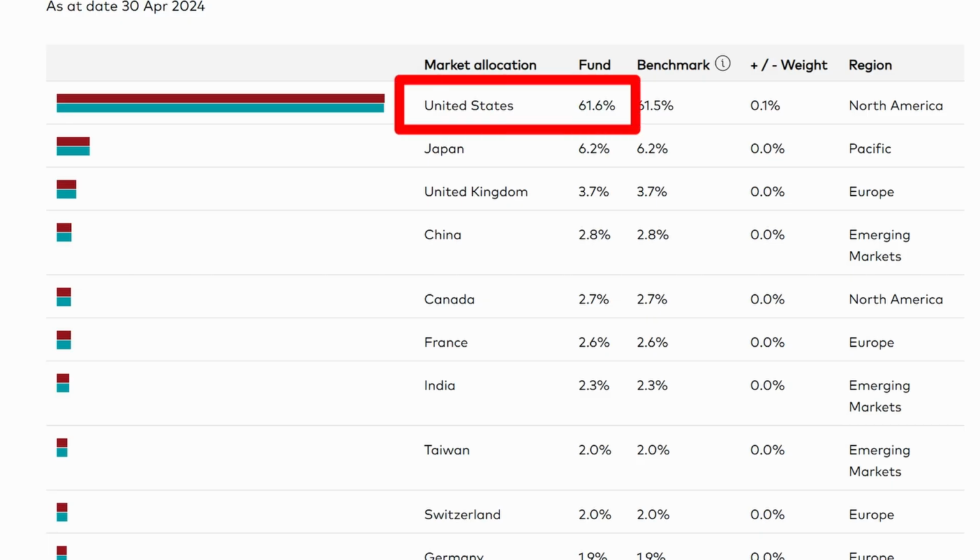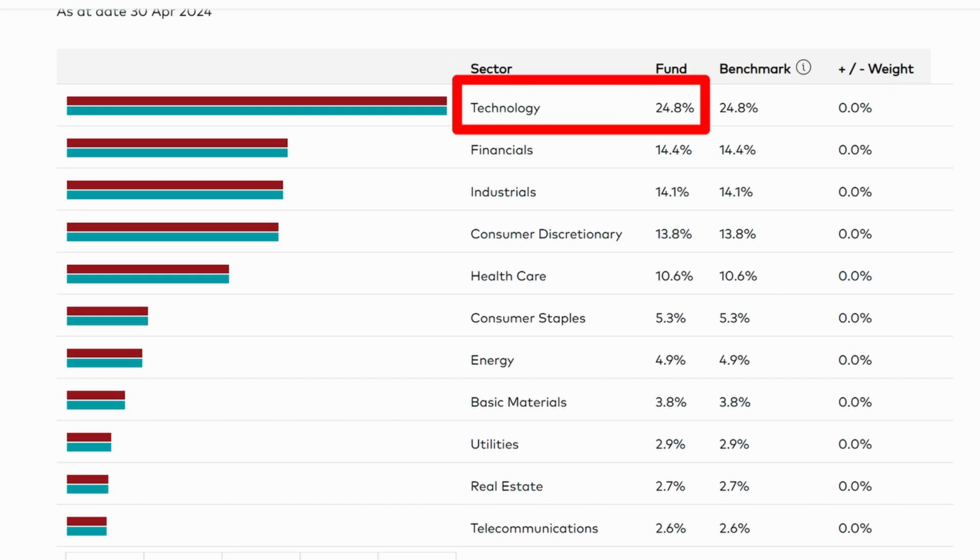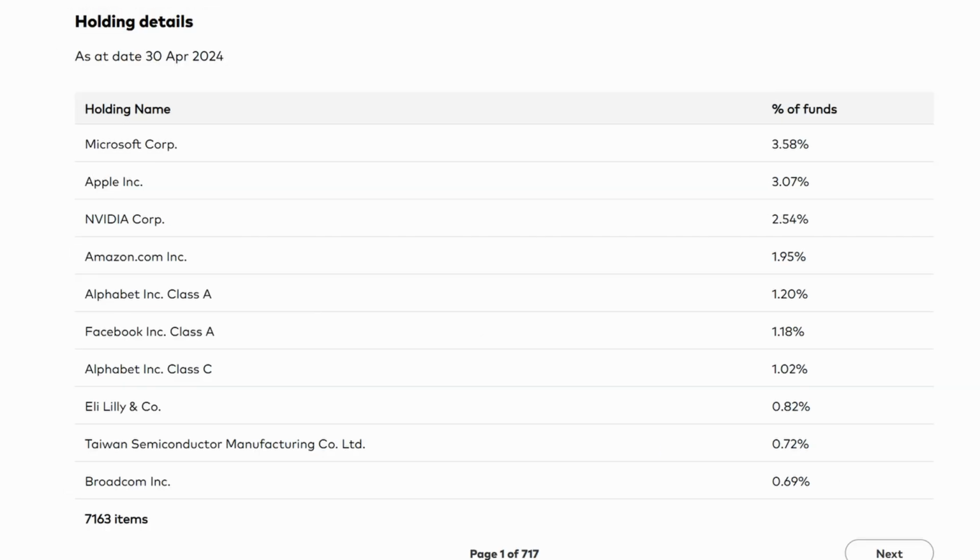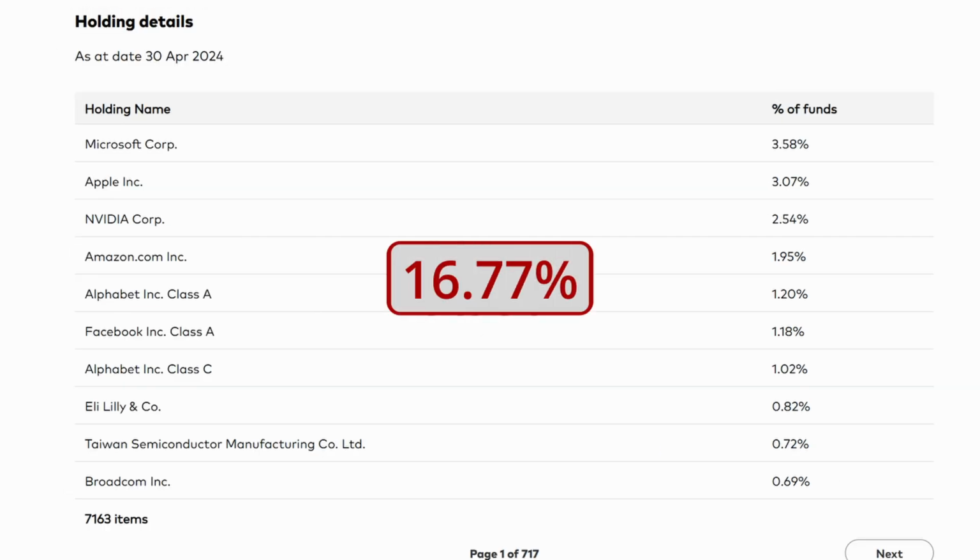The US accounts for the same 61.6% of this index, and the technology sector is the largest sector once more with 24.8% of the index. The top 10 companies, again all within the US, account for 16.77% of this index.